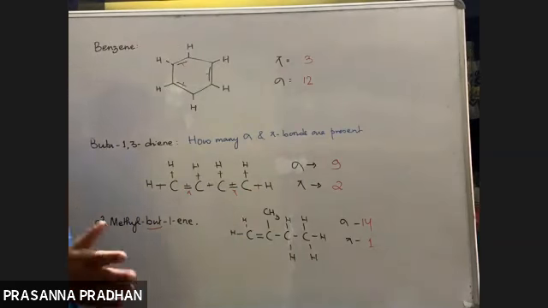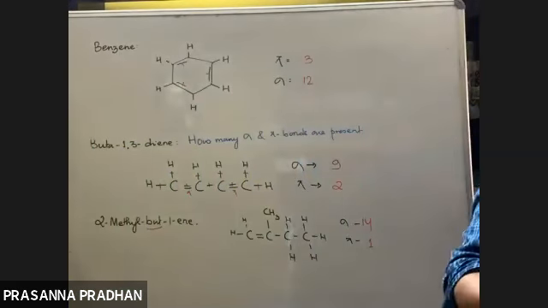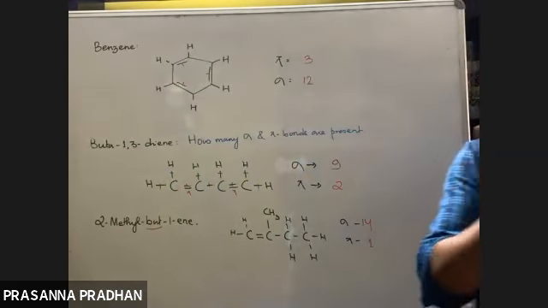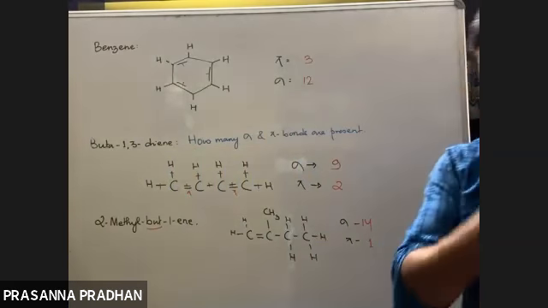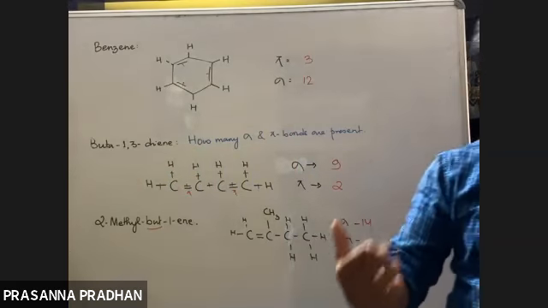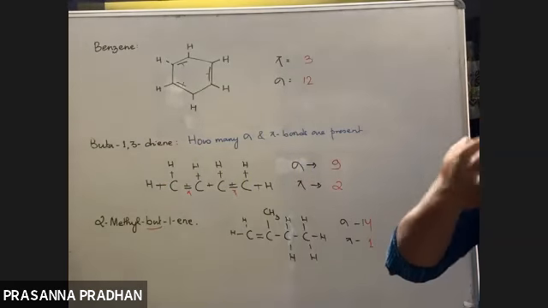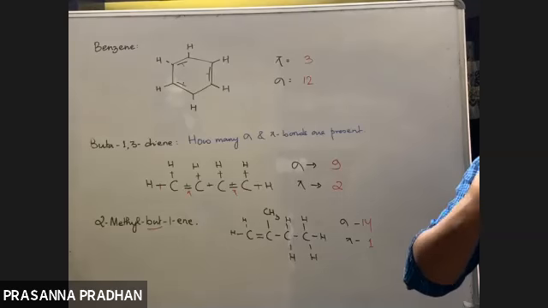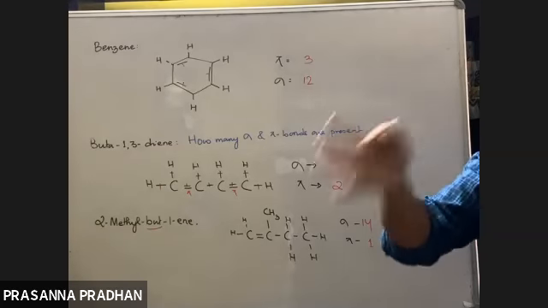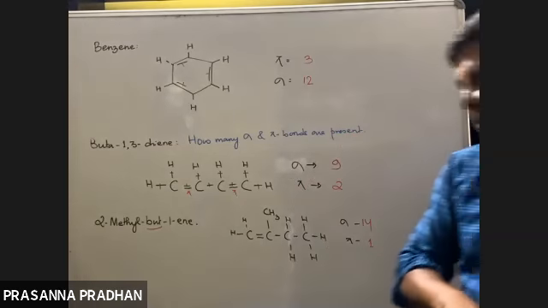Whenever you see a multiple bond, it might be a carbon-carbon double bond, or a carbon-oxygen double bond, or a carbon-carbon triple bond, or a carbon-nitrogen triple bond. Remember, in a double bond there will be one pi bond and one sigma bond. In a triple bond, if there are 3 bonds, one is a sigma bond and the other two are pi bonds.